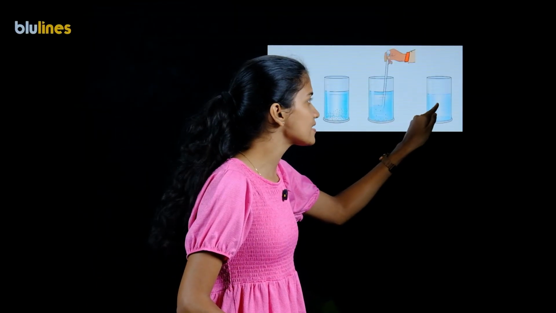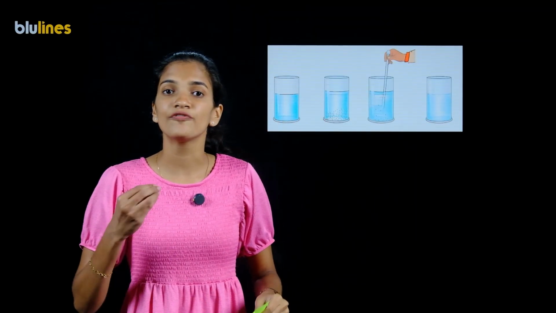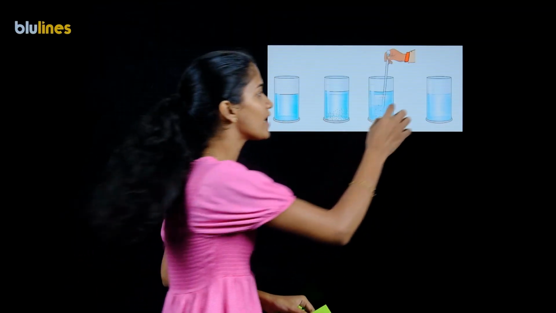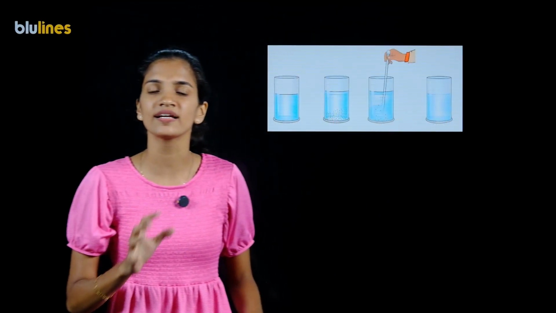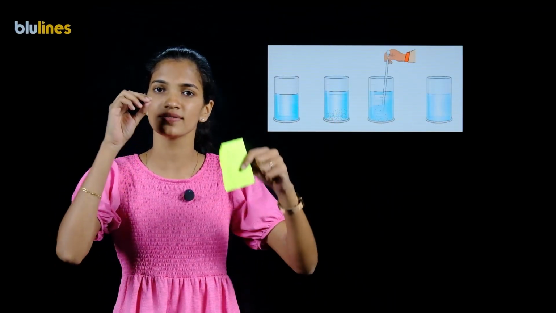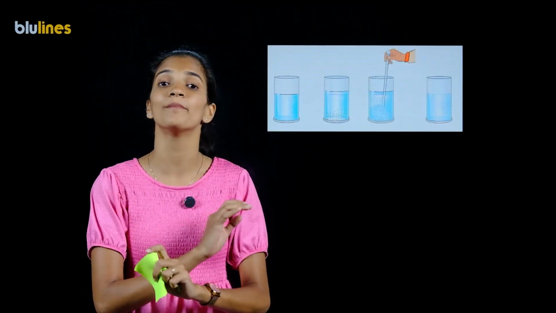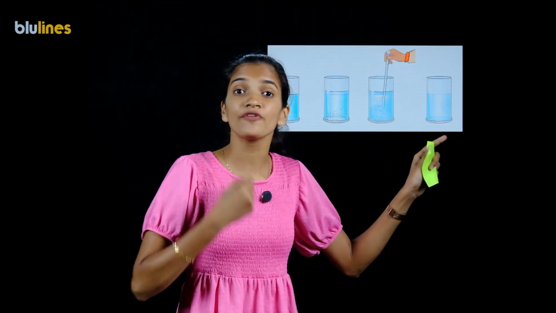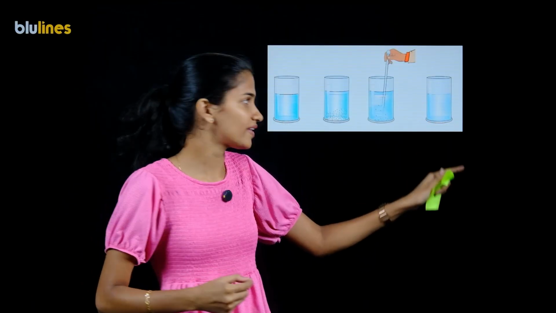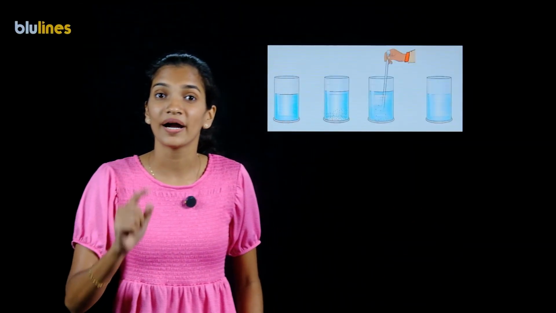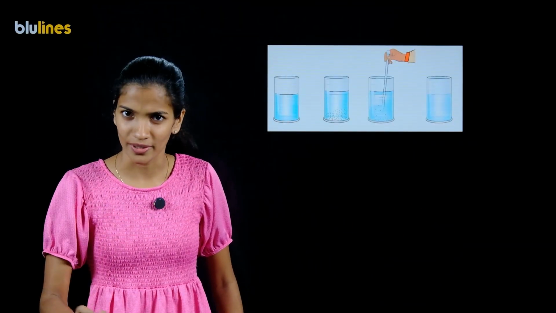And if I taste a solution from this beaker, I will feel the sweetness of sugar. But as you can see here, no sugar particles are visible. That is, the solid sugar particles have completely disappeared, but we can feel the taste of sugar in it. That means here sugar is there, but the sugar is invisible.